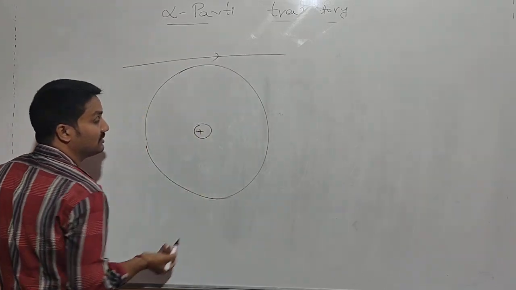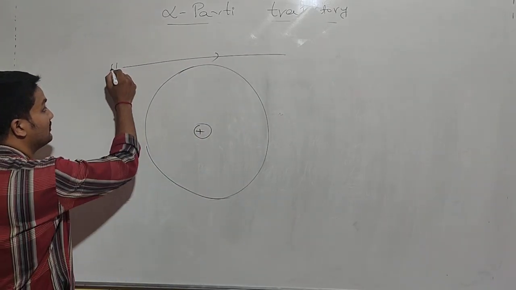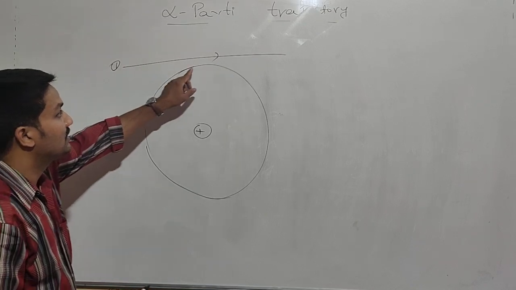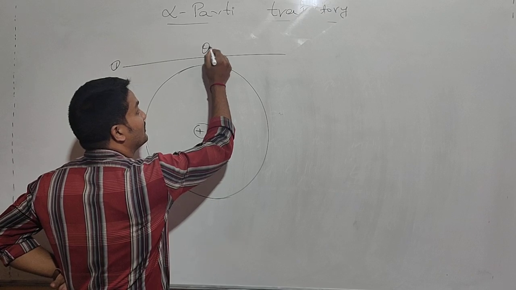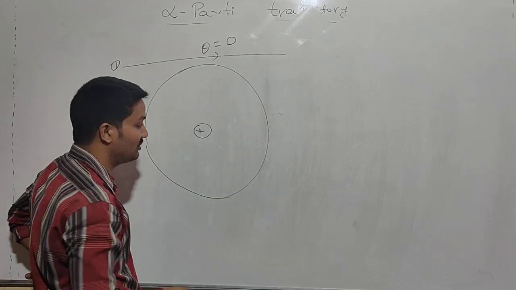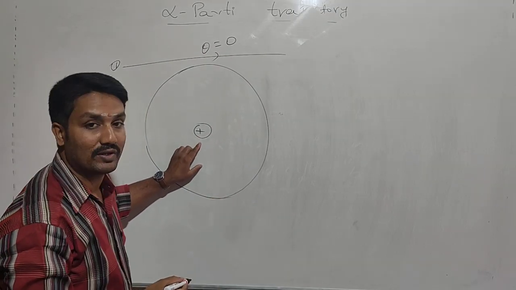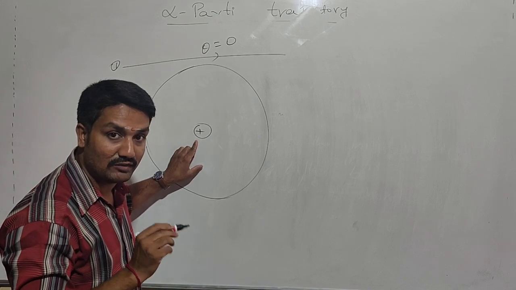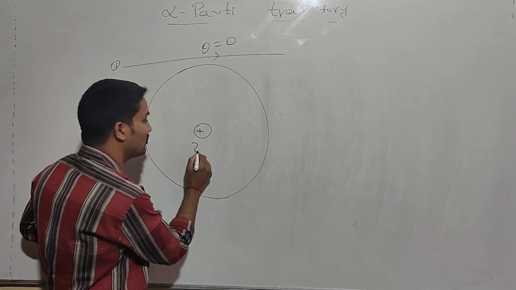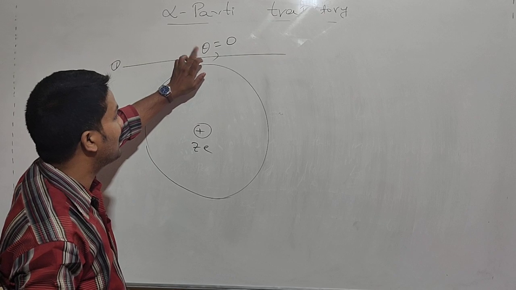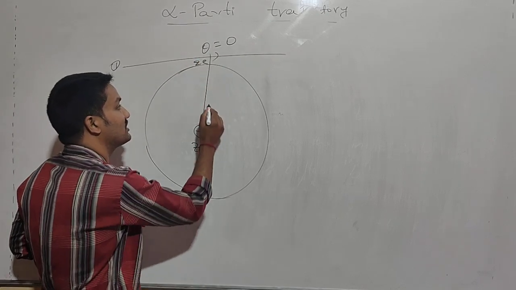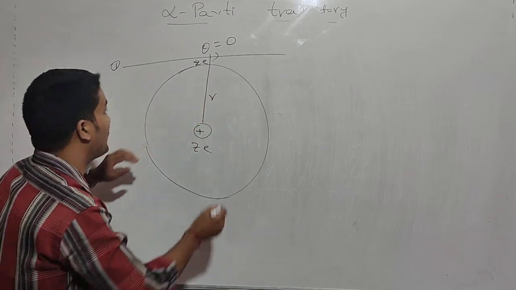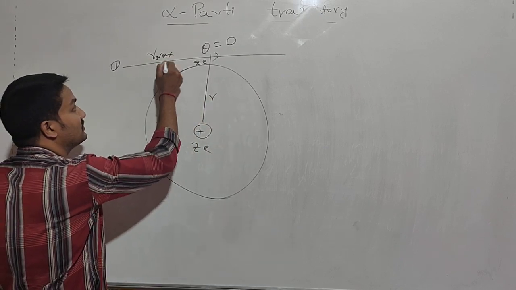In the first case, take the alpha particle not getting any deviation, that means theta is equal to 0. Why? Because there is no influence of the gold nucleus on the alpha particle 2e at this place of maximum radius.